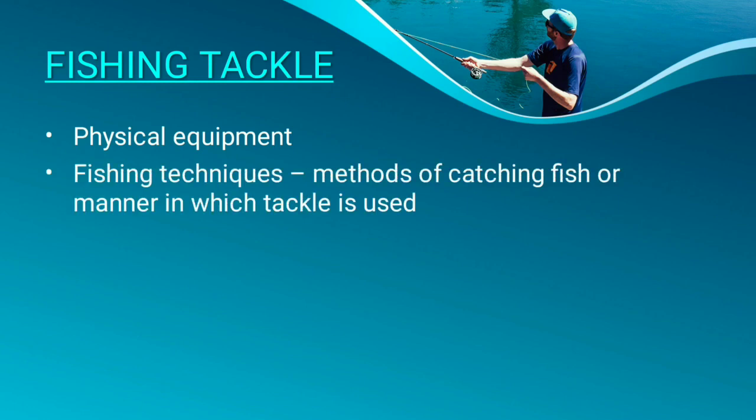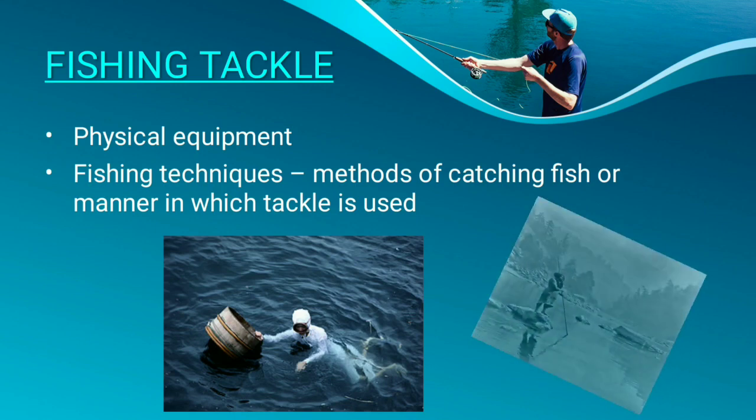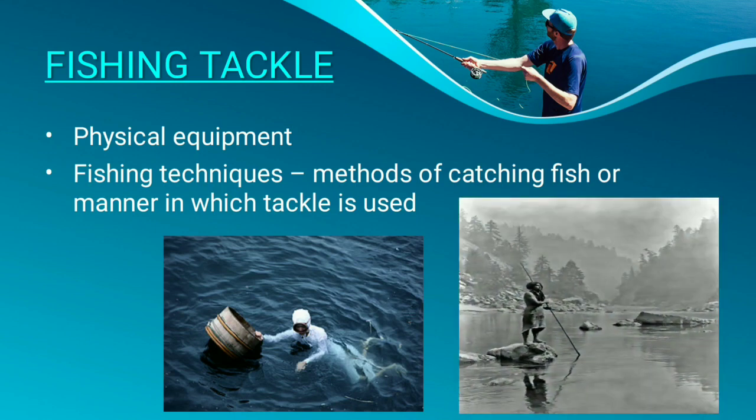Fishing techniques are the methods of catching fish, or the manner in which the tackles are used. Here a person is catching fish by using the hand. The other one is the use of a hand instrument like spears.